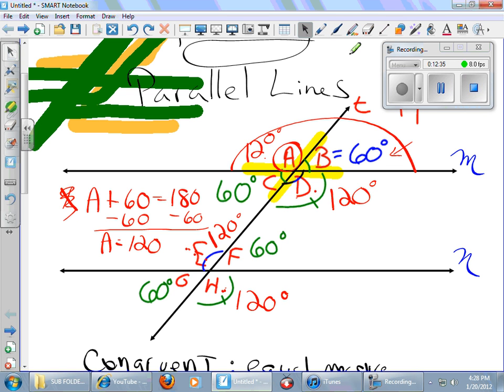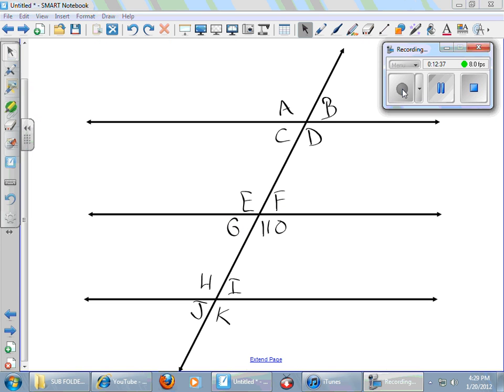Hold on one second. Why don't you take a moment and copy this down? I've got 3 parallel lines cut by a transversal, and I only know the measure of one angle. I can figure out every single angle by reviewing what we just talked about.